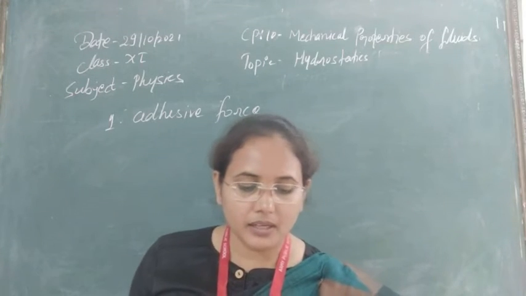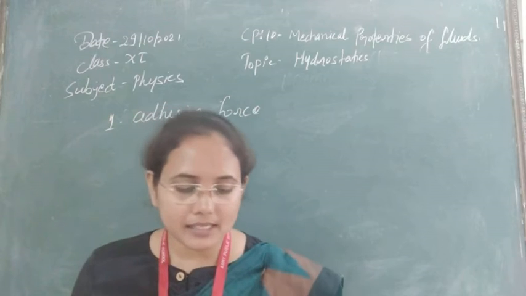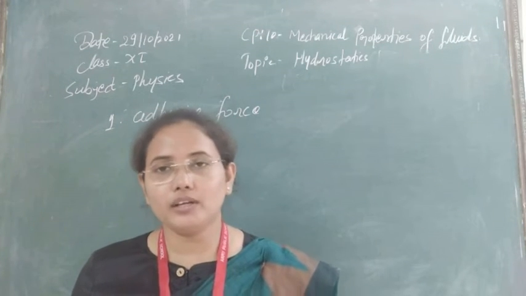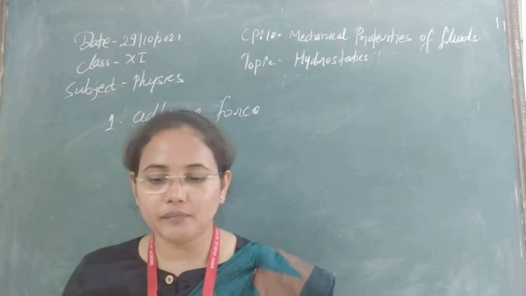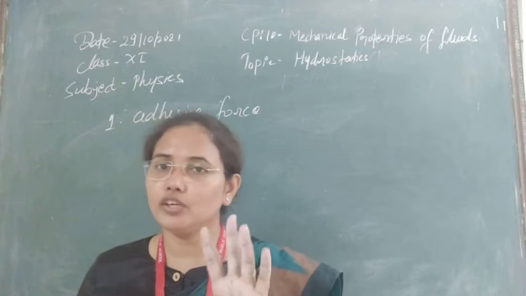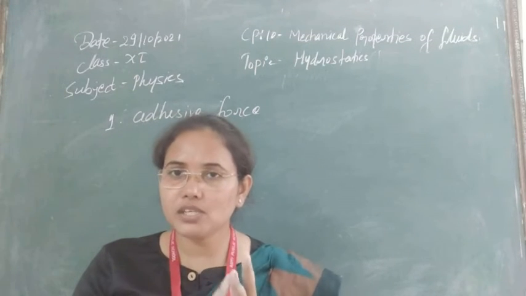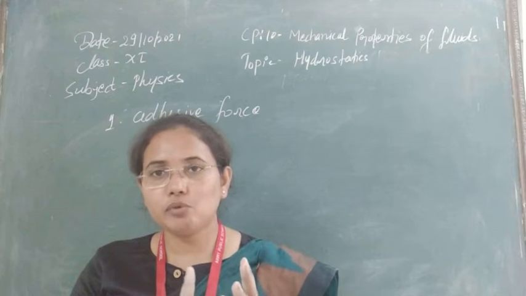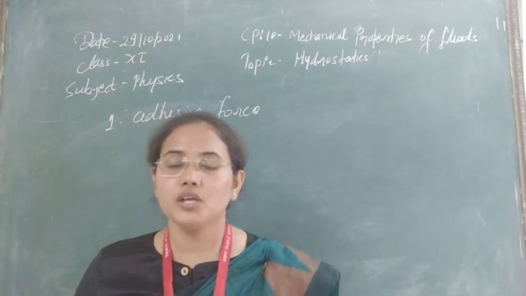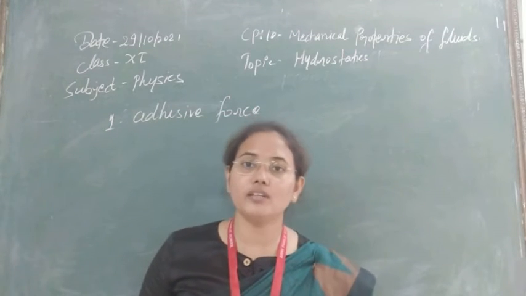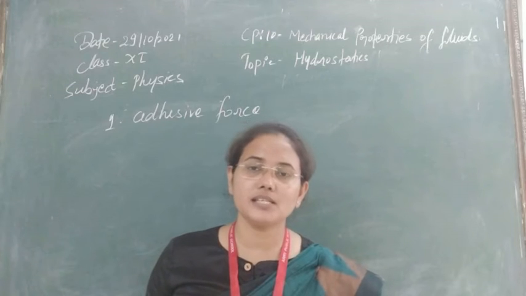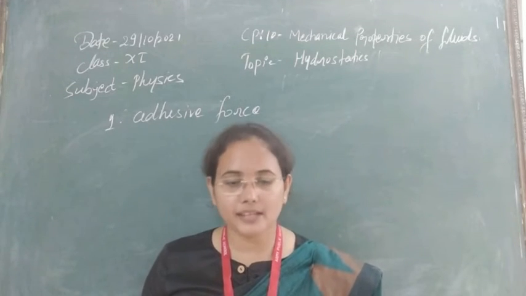For example, gum has a greater adhesive force for a solid surface than water. If you take any solid surface and use water and gum on the same surface, gum molecules will interact more than water molecules. So the force of adhesion is greater for gum in comparison to water. It means different substances have different adhesive forces.